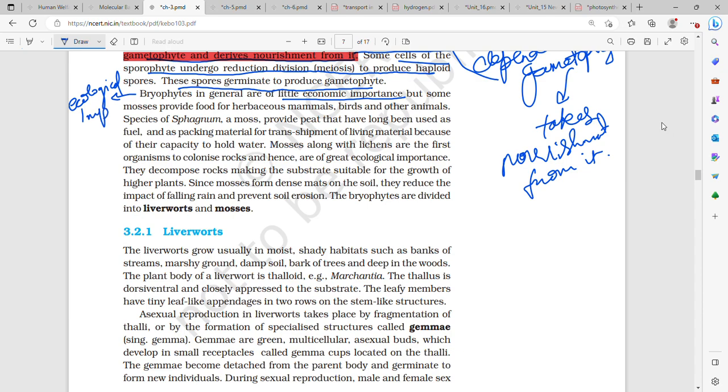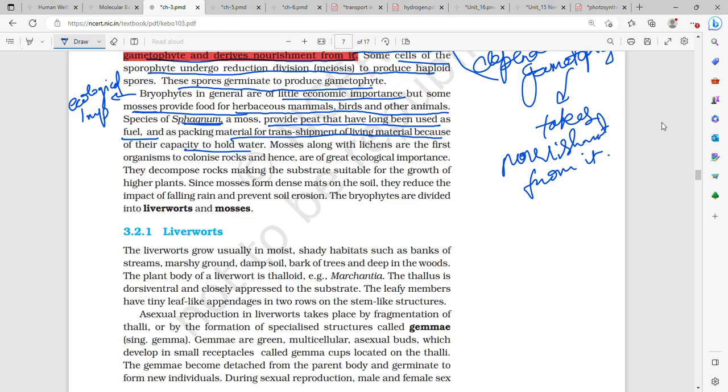How? They provide food for herbivorous mammals, birds and other animals. That is some mosses. Then species of sphagnum. Sphagnum is a moss and it provides peat that has long been used as a fuel and as packing material for transshipment of living material because of their capacity to hold water.